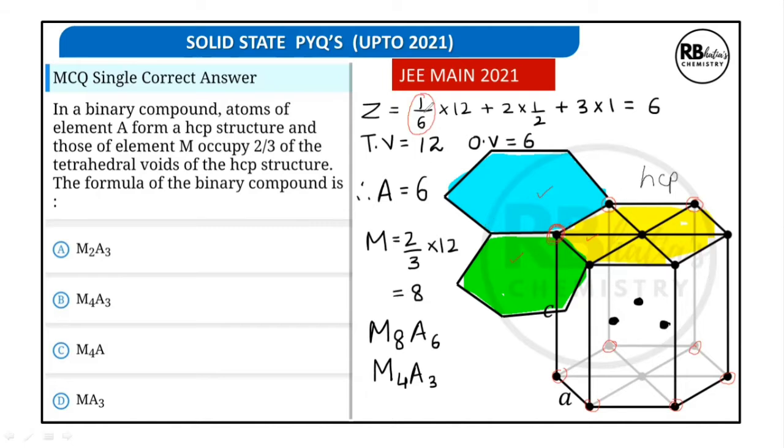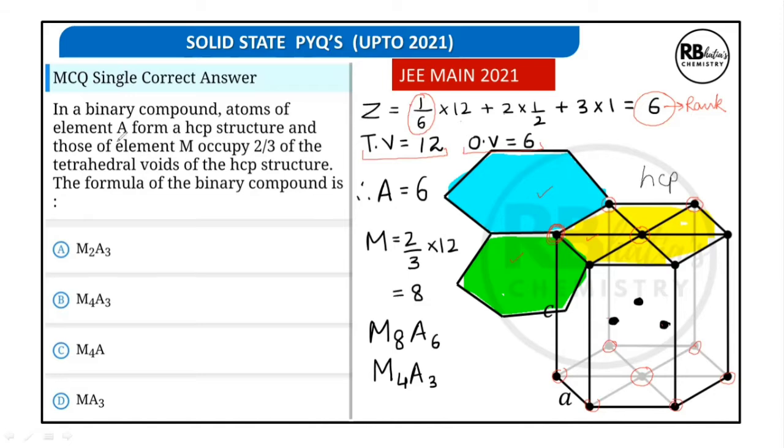So there are 12 such corners, 1/6 of 12, plus each of these two face centers contribute half, so 2 into half, plus 3 in the center, so 3 into 1, that makes Z equal to 6. Z, that is the number of atoms per unit cell, is also called the rank. So the rank of HCP unit cell is 6, which means per unit cell there are 6 atoms. Therefore, tetrahedral voids is 12, octahedral voids is 6.